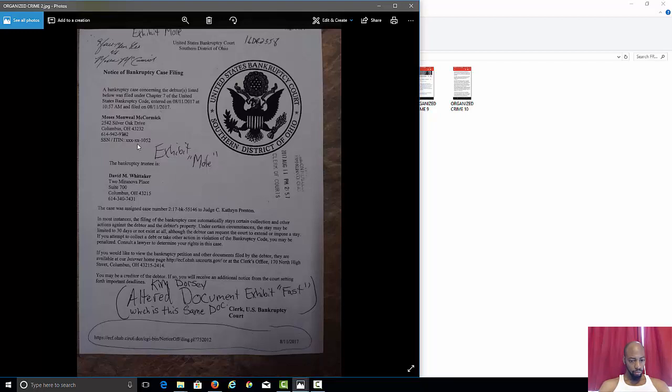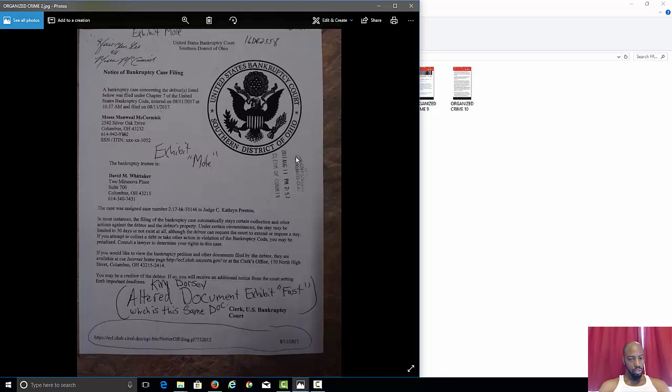So look. You see this? Pay close attention to this. You see this stamp right here? The stamp is here. This is the stamp that they put on there. Okay? Again, this is the stamp, clerk of courts, down there in the domestic court. Alright? Look, pay close attention. This bankruptcy was filed 10:57 a.m. We went down there 2:57. You see that?